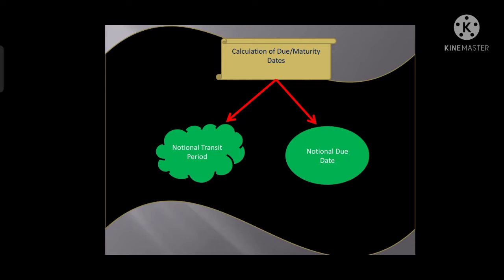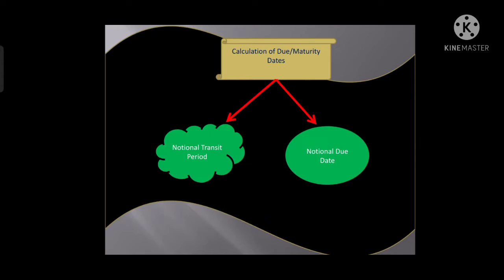If we need to crystallize the bill, make a payment or receive a payment, we must know the maturity date correctly. So now we will learn how to calculate the maturity date.